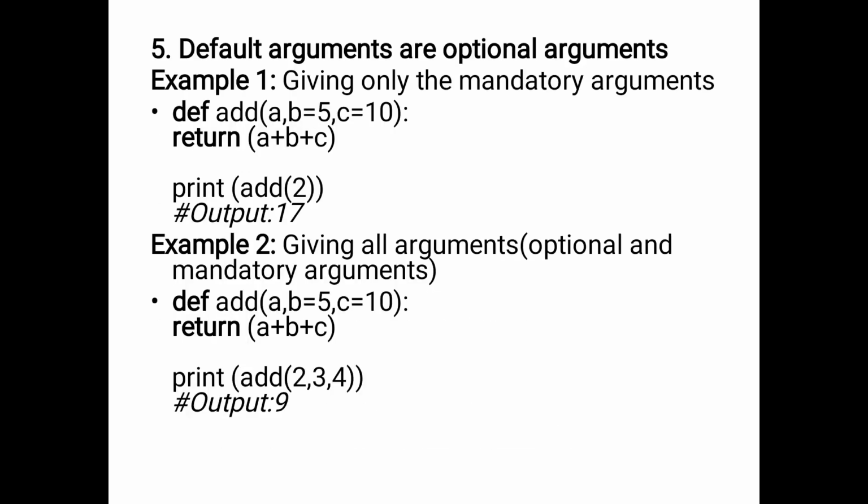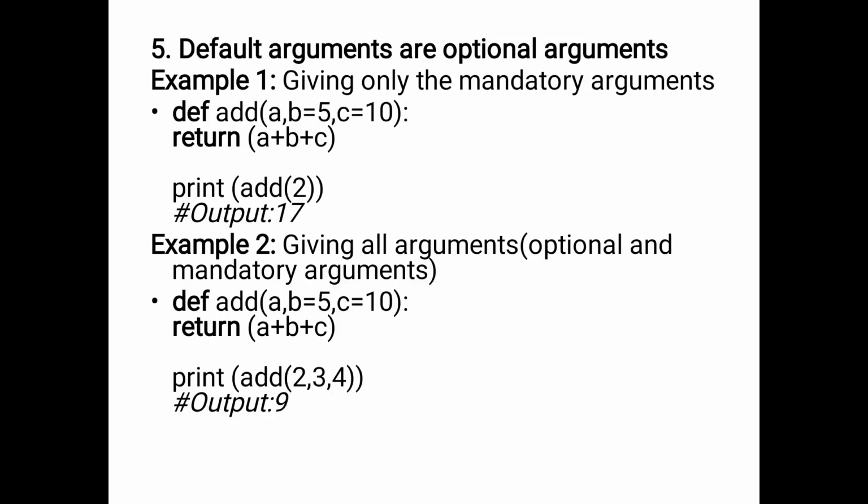And the next one is the default arguments or optional arguments. Okay, so there is no need to pass the default arguments when calling a function, only the mandatory arguments.